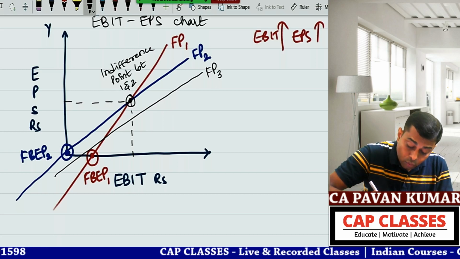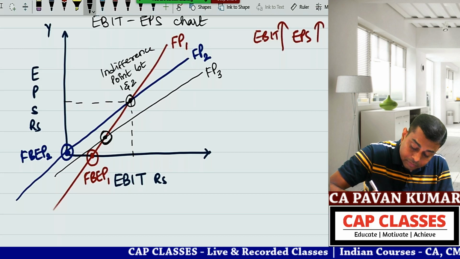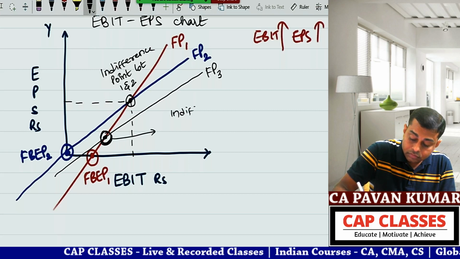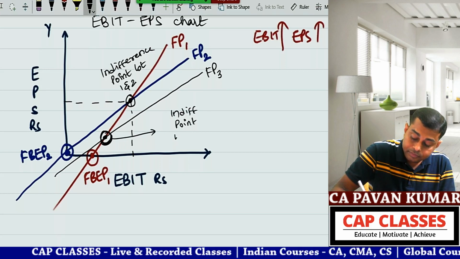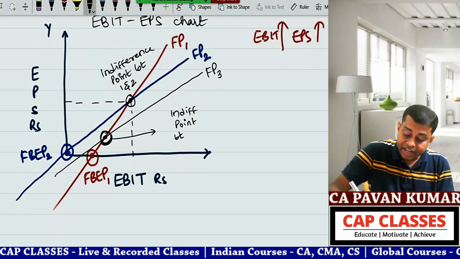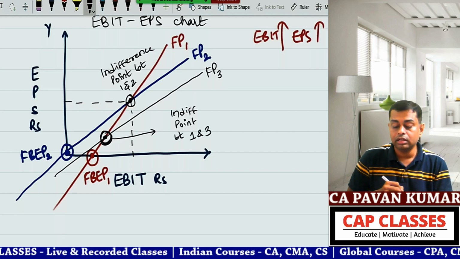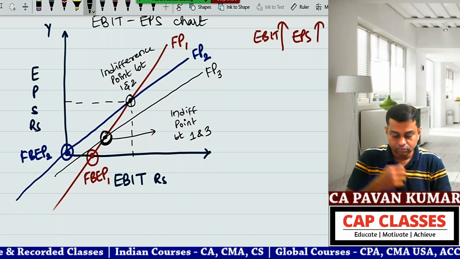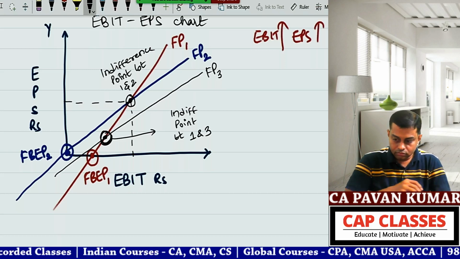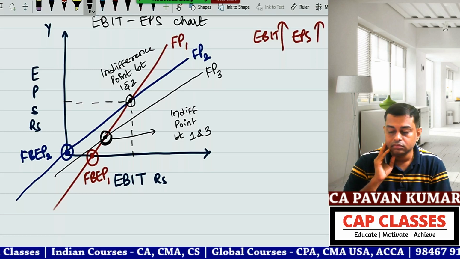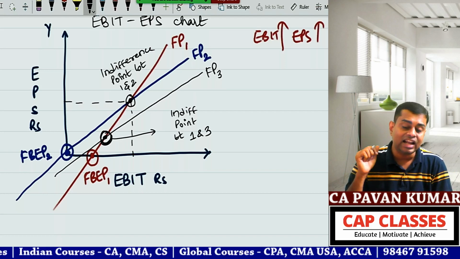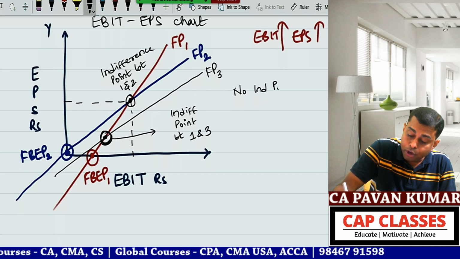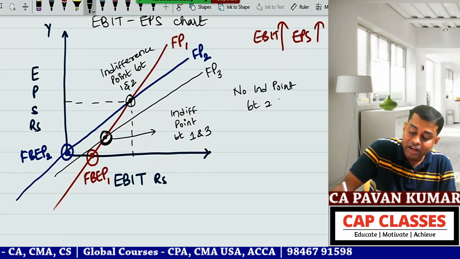Now carefully tell me, what is this? Indifference point between financial plan 1 and financial plan 3. Now you tell me, where is the indifference point between 2 and 3? There is no indifference point, because they are parallel lines. You understand? No indifference point between 2 and 3.